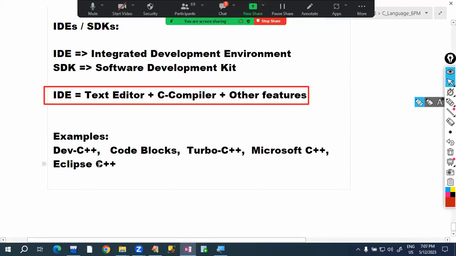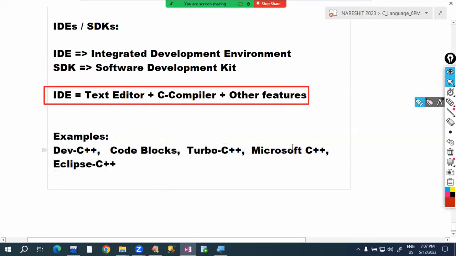So C program, C++ program, we write in the same editor. That's why they are named with C++. C++ is an extension of the C language. All C programs we can run in C++. These are examples of editors. Microsoft C++ means this is Visual Studio only. Like this, all these are IDEs.